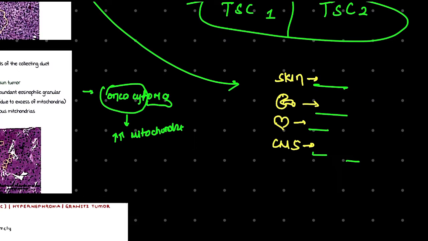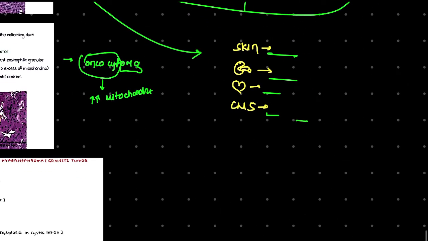Another thing that we need to know here is, in our kidney there will be a tan brown color in this case, and there will also be a stellate scar.